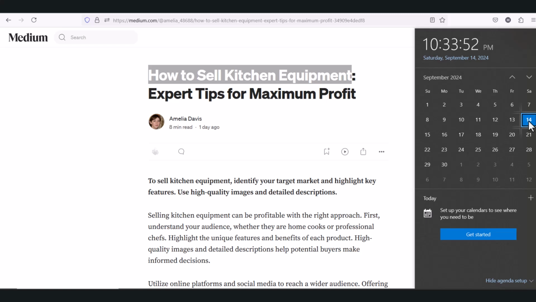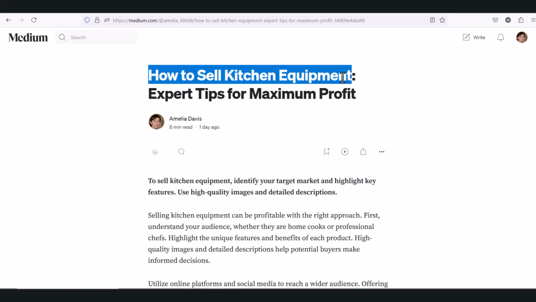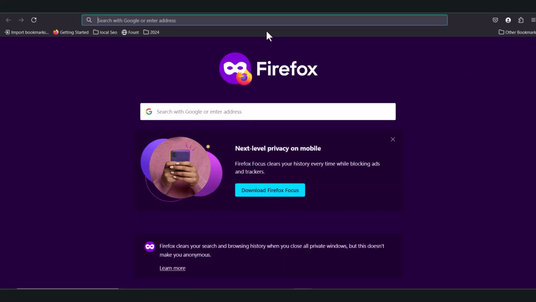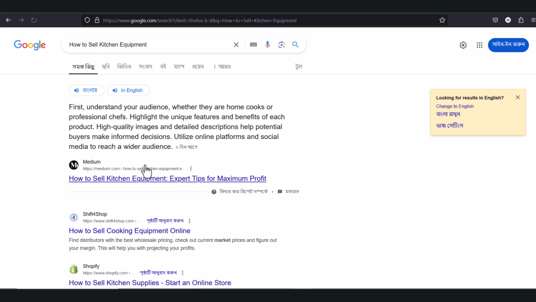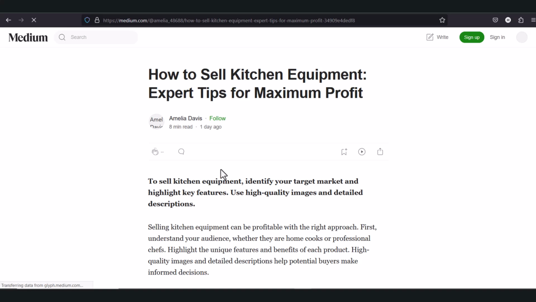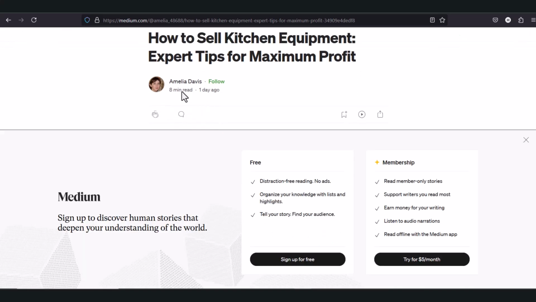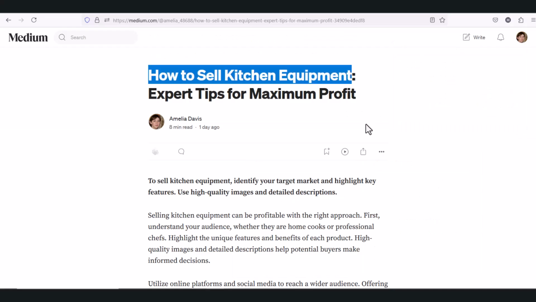Today is September 14. Yesterday I made a post on Medium using ChatGPT. If you copy this post, "how to sell kitchen equipment," open a private window and search for this keyword on Google, you will find that this post ranked on the Google top within just 24 hours. Just click here and you can see this is the post by Amelia Davis, which is my fake Medium account. So within just 24 hours we ranked this post and started earning money.